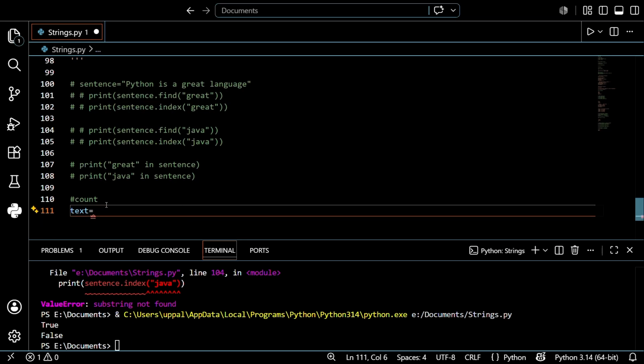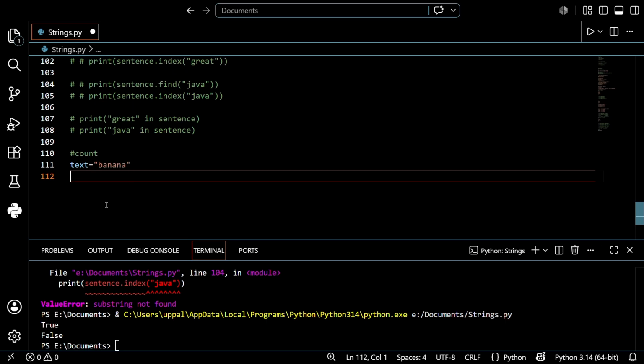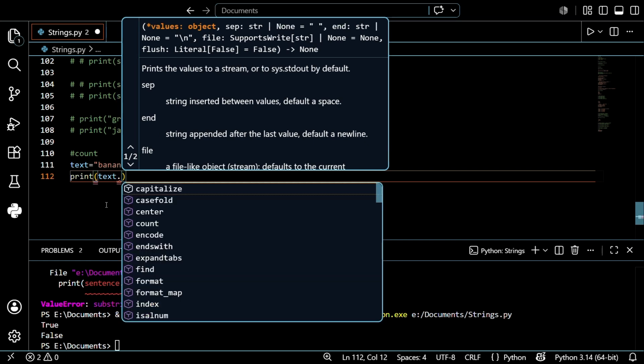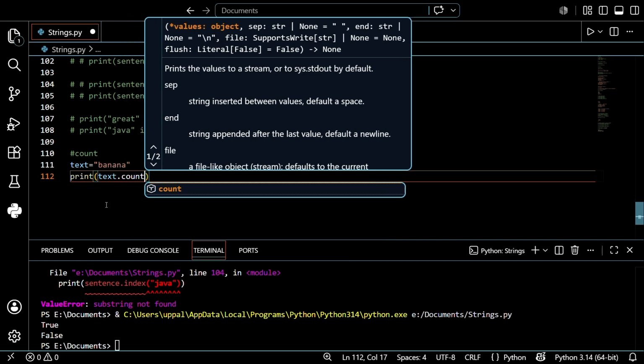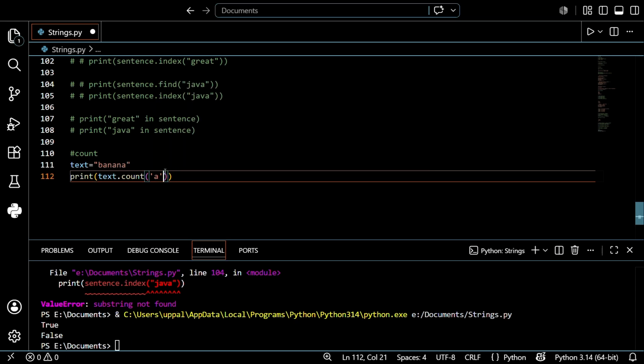So just text is equal to banana, BANANA, right? I want to show how many A's there are in this particular text. So just print of text dot count of A. That's it, it's done. You can use double quotes or single quotes, so I use double quotes.